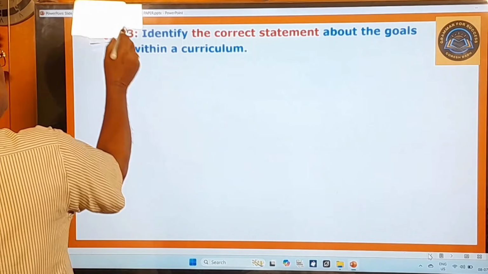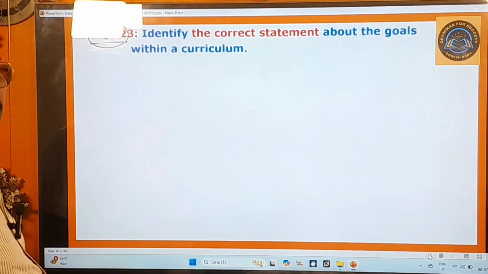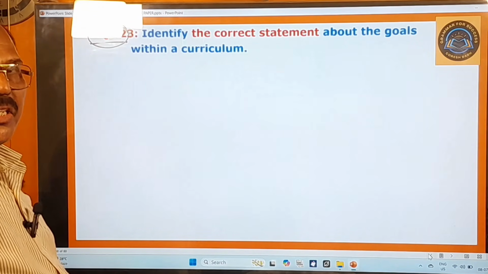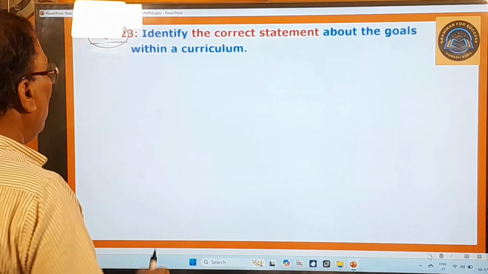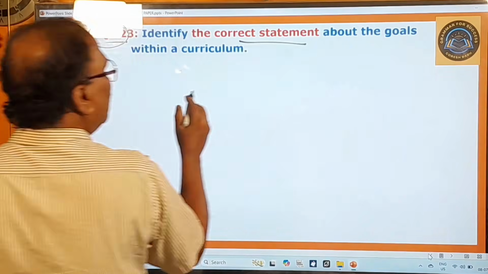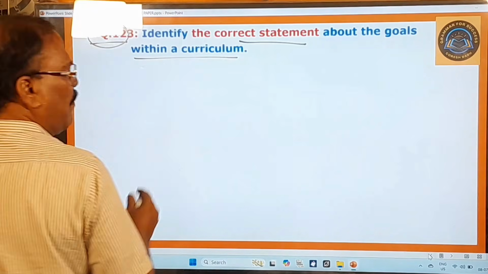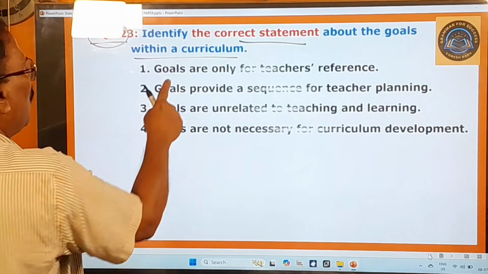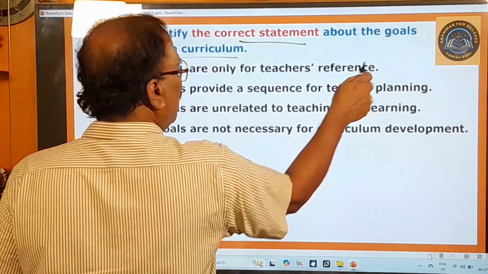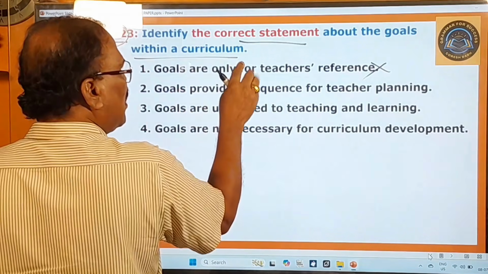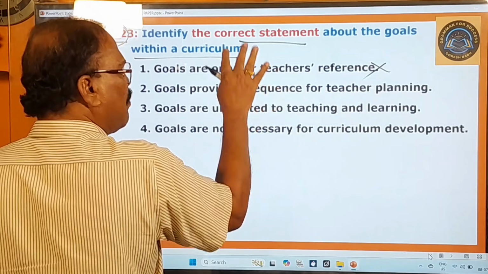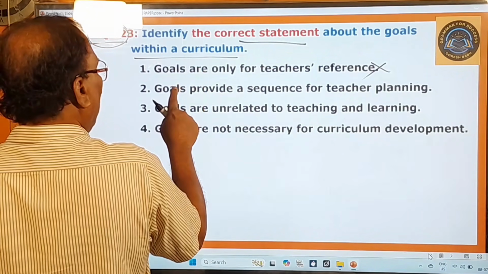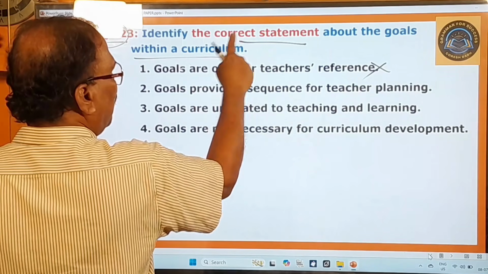123rd question. This is also again put in the red color. That means the answer I am going to show you is different from the answer given in the official key. Identify the correct statement about the goals within a curriculum. What are the goals within a curriculum? Here you pay attention. Goals are only for teachers' reference. No, the goals are not just for teachers. They are also meant for students. Therefore this is a wrong statement. He is asking for the correct statement.